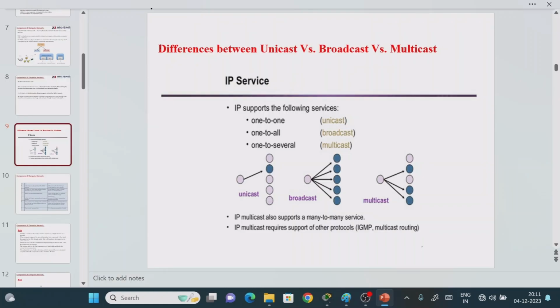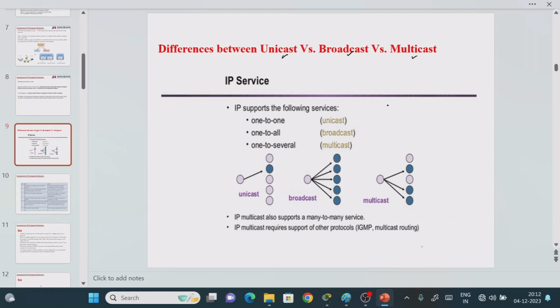Hello guys, welcome back. In today's lecture, we are going to see the difference between the unicasting operation versus broadcasting operation versus multicasting operation in a computer networking scenario. So we have three categories: one is called unicasting, another is broadcasting, and another is multicasting.